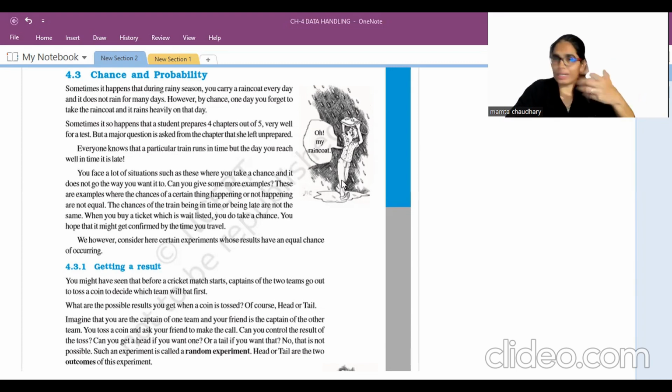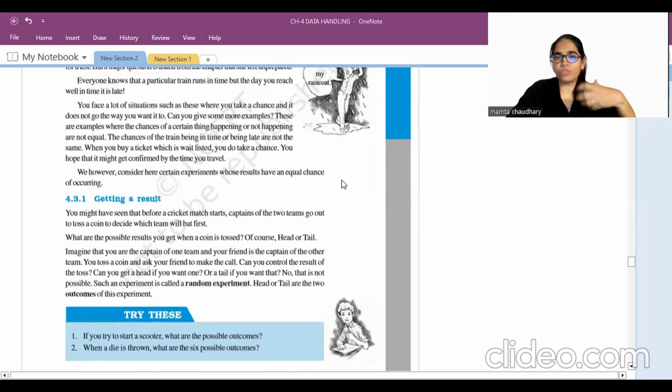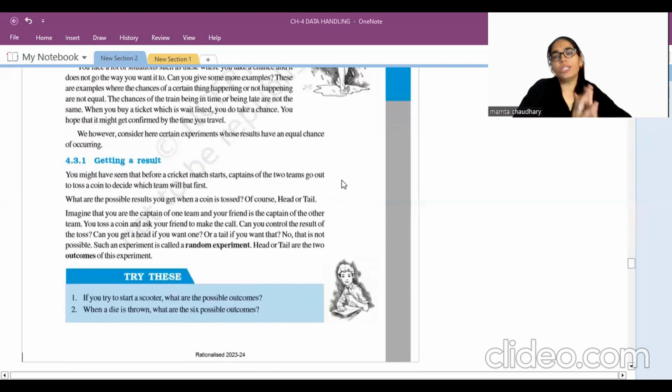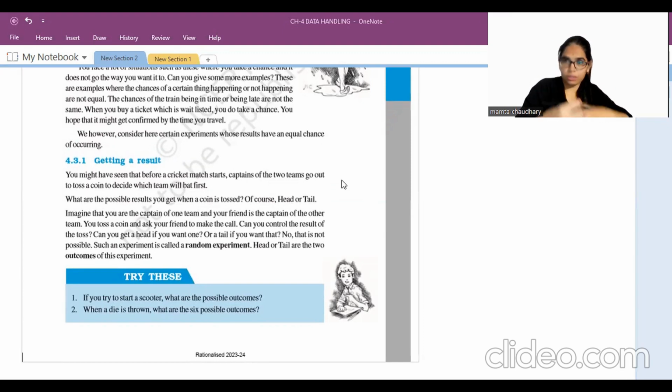Now let's go with some terminologies which we use here. When we do any trial, or any event is happening, where we have no control over the result, that is known as a random experiment.